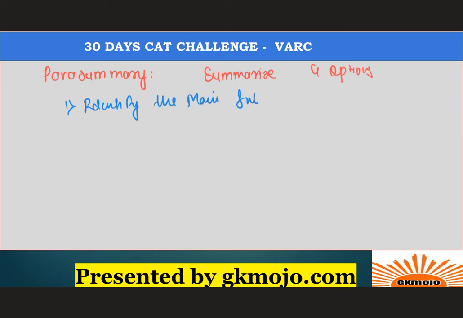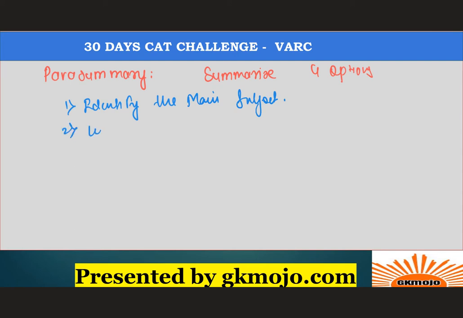The paragraphs may belong to any field of study: science, humanities, philosophy, political science. Your first task is to read, skim through it, and pick out the key points and ideas as you read it. You'll be able to identify the subject as you go through the paragraph that has been given to you.